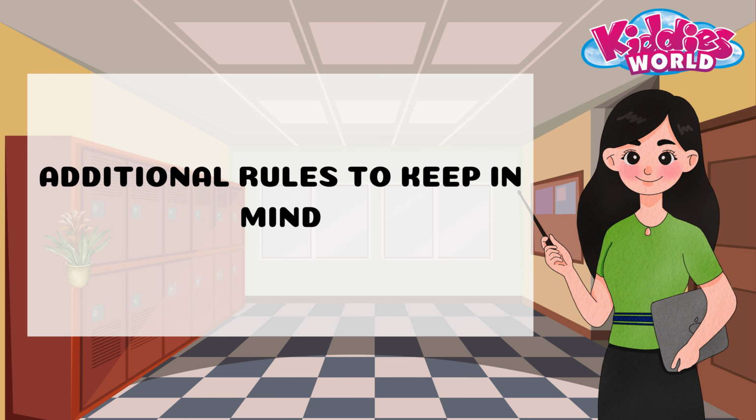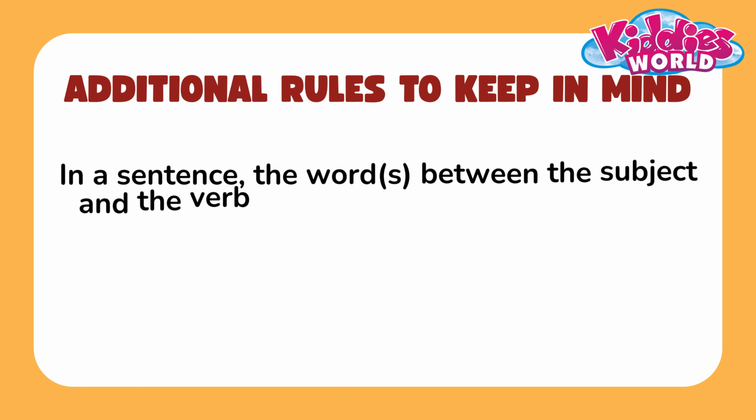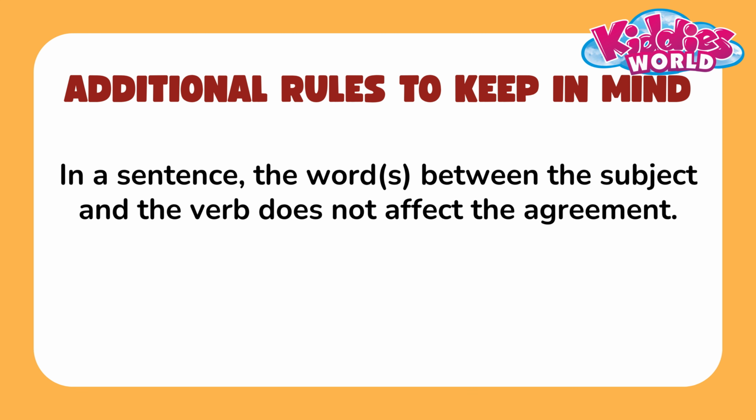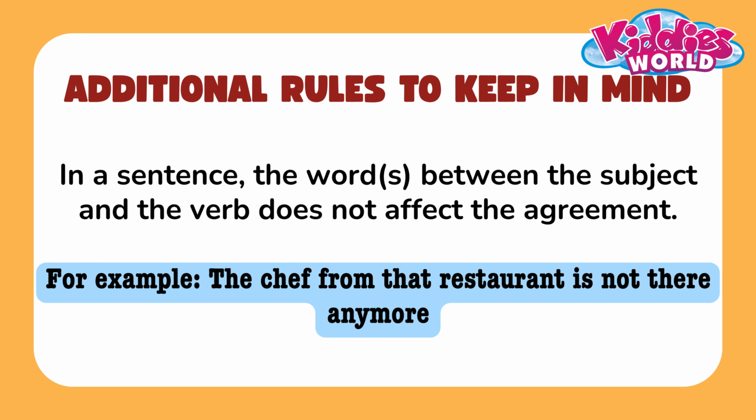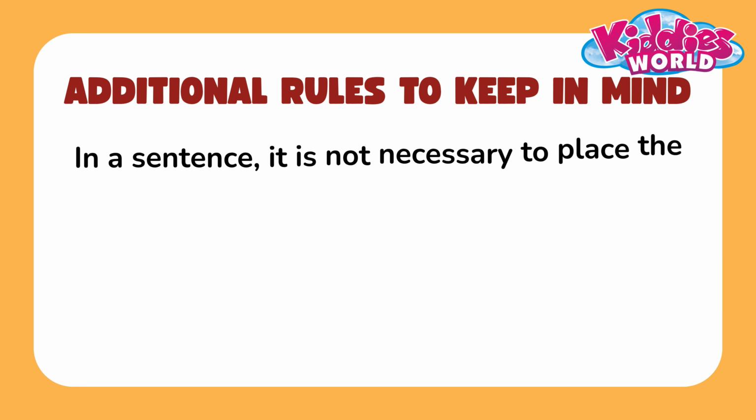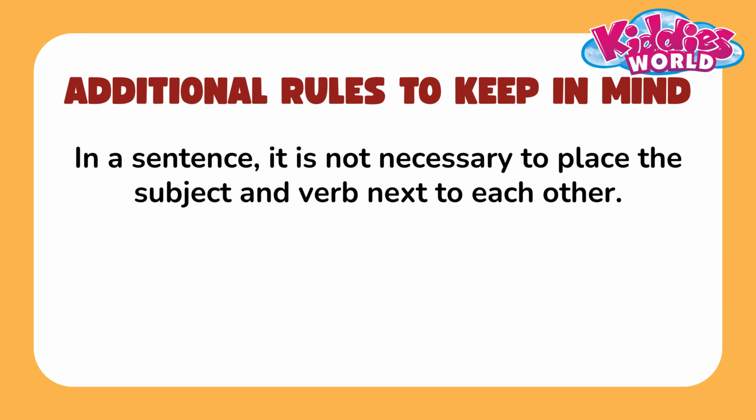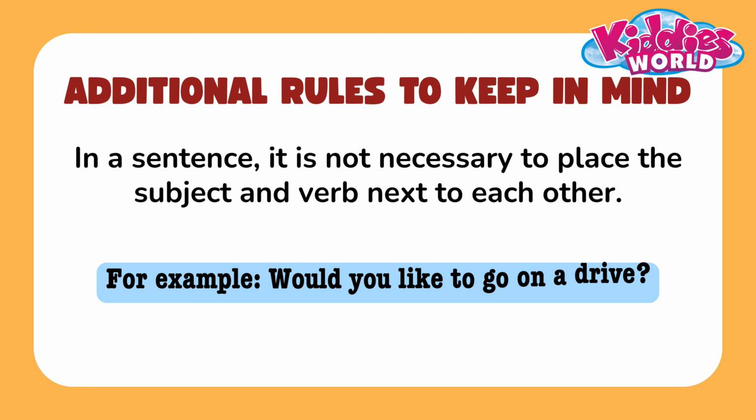Additional rules to keep in mind. In a sentence, the words between the subject and the verb do not affect the agreement. For example, the chef from that restaurant is not there anymore. In a sentence, it is not necessary to place the subject and verb next to each other. For example, would you like to go on a drive?